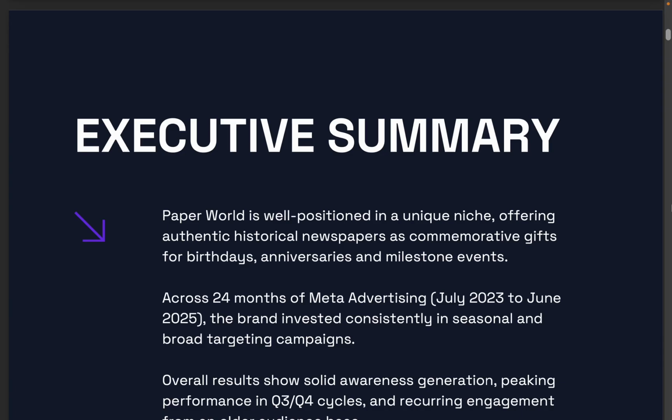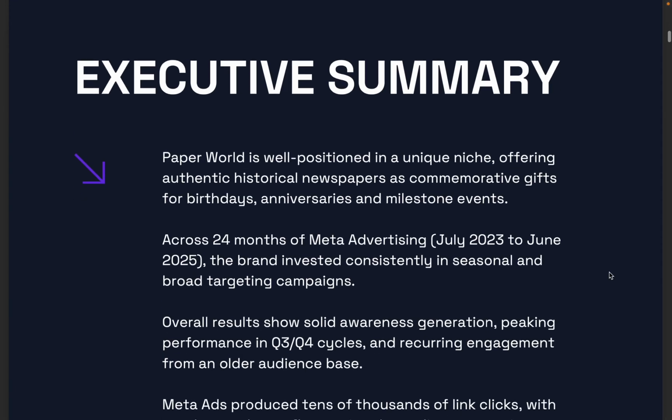The platform was also handed the client's website URL, but not any branding data, as there was no brand strategy document available at the time. So everything that you see here was generated by research from the AI platform itself, understanding what Paperworld is, having read their website thoroughly, and having analyzed the marketing data that was available and supplied to the platform as well. This executive summary here was written entirely by the platform.